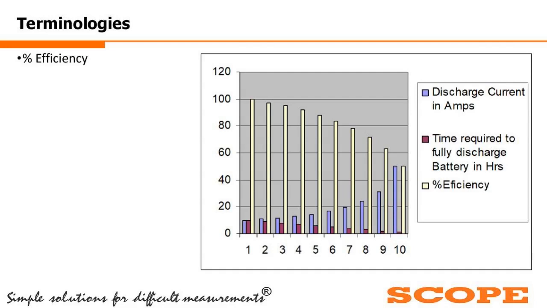In condition 3, condition 4, up to condition 10, we see the current is very high when we are doing the discharge test, and the time is relatively very, very low. And we can see the efficiency has gradually decreased to 50%. So it is absolutely not recommended to do the discharge test at a current beyond the rated current capacity. It is always recommended to do the discharge at the rated current capacity.